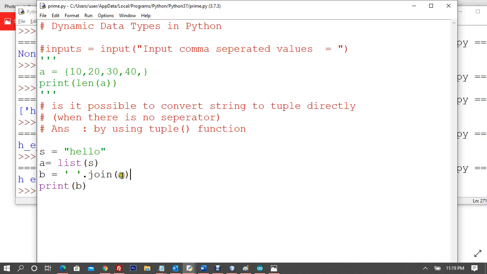And split, now let us say split has already worked. We have already seen split, but what if I do this? B is equivalent to A dot split. What if I do not supply any condition in split? What is going to happen? So let us see.